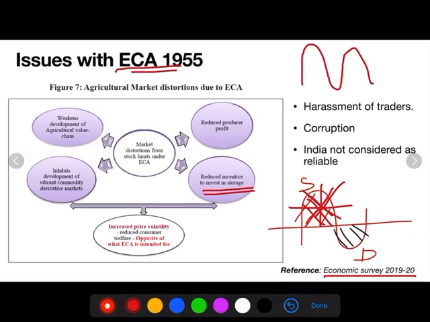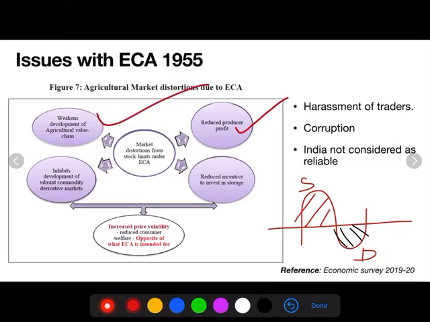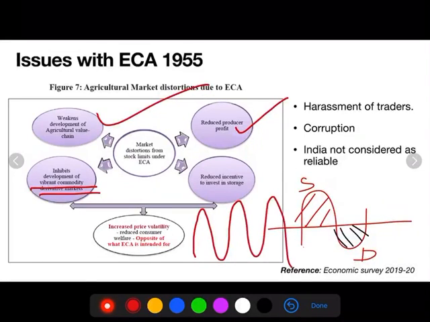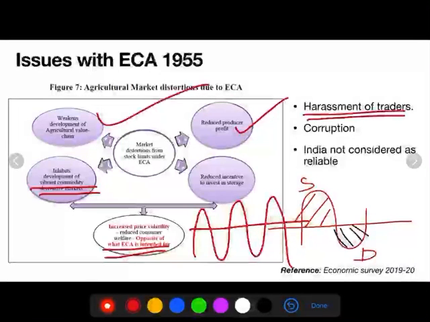This is one of the major issues with the Essential Commodities Act. Reduced producer profit, weakness in the agricultural value chain, and less vibrant commodity derivative markets are all other issues of the ECA. All these things result in volatility for agricultural producers and other producers under the Essential Commodities Act. This is exactly the opposite of why this act was enacted.